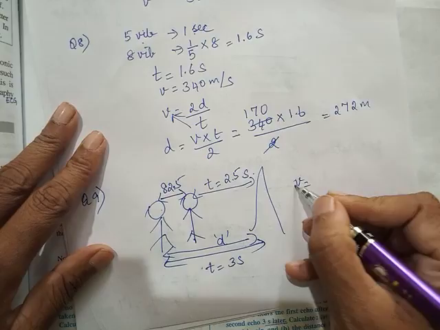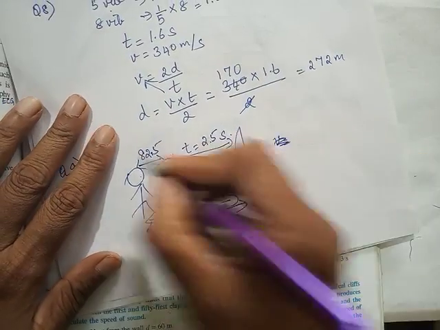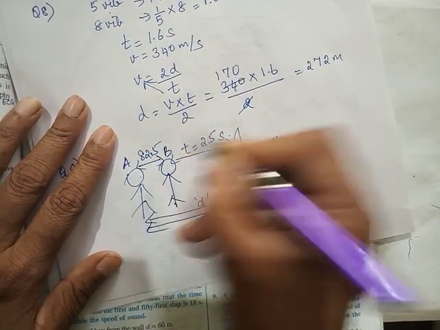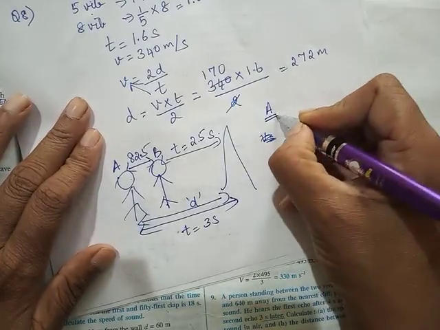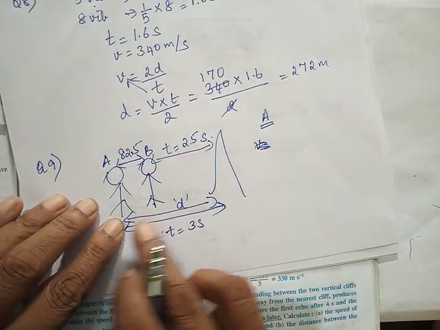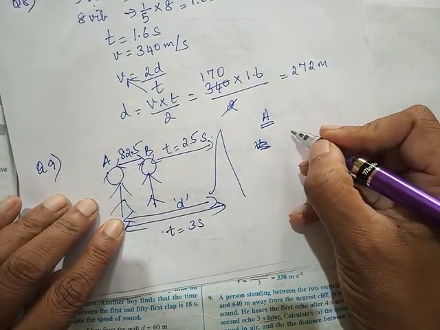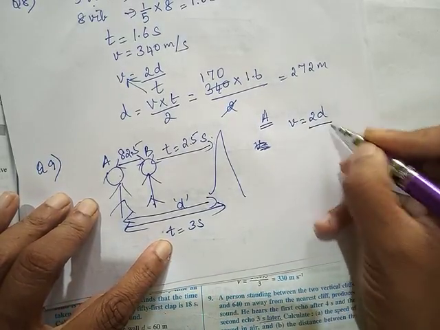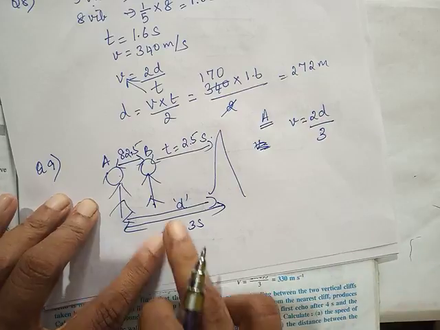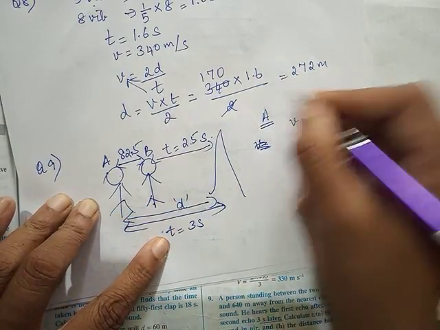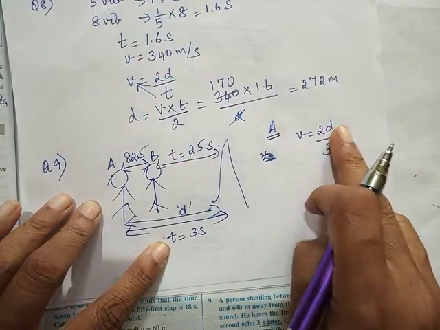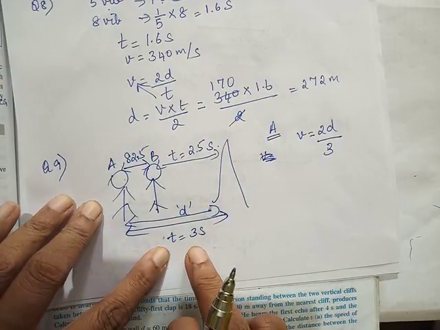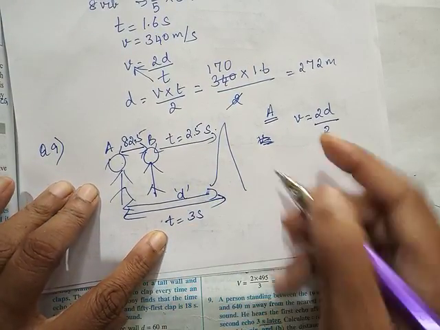Let's take this as position A, position B. In position A, the distance is d and time is 3, so V is equal to 2d upon t. That is the formula. 2 into distance d, and time is 3 seconds.